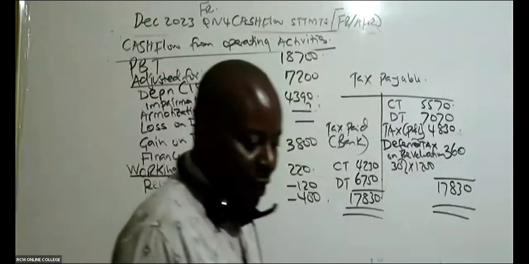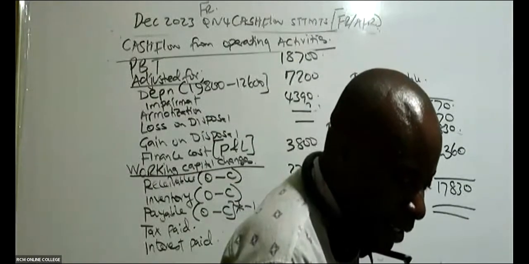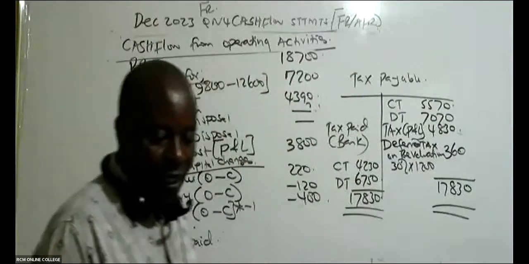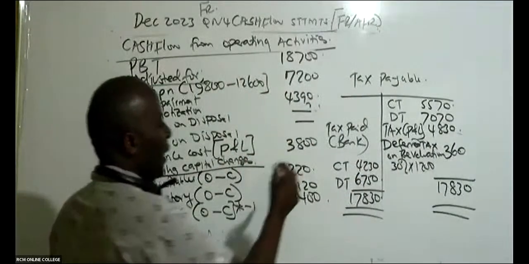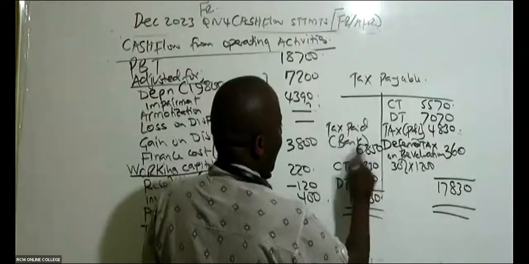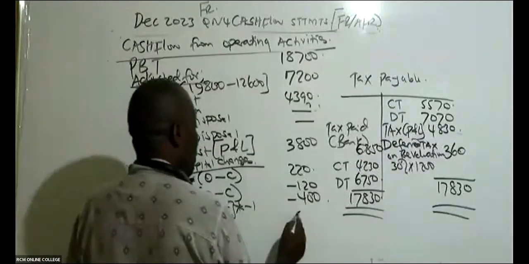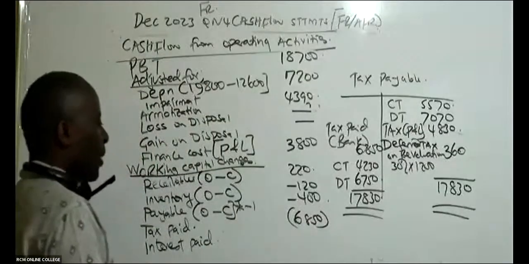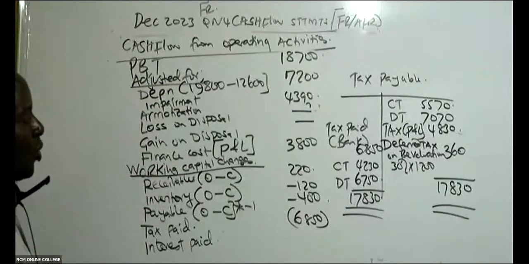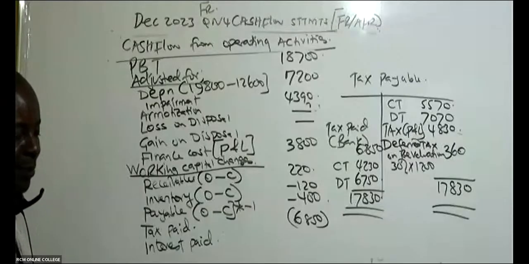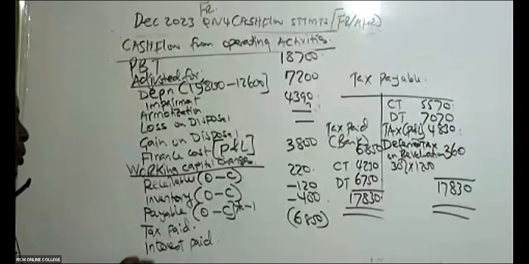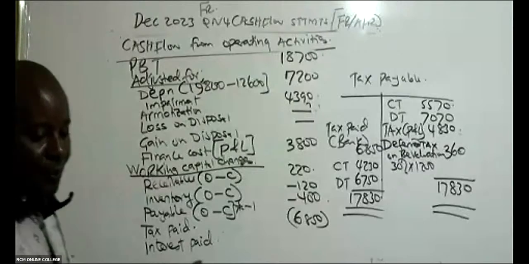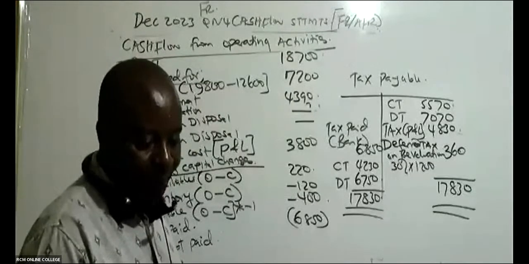They are getting a figure of 6850. It's tax paid, so of course it will be negative. You put this in brackets or as a negative. And then you'll be able to go to the interest paid.